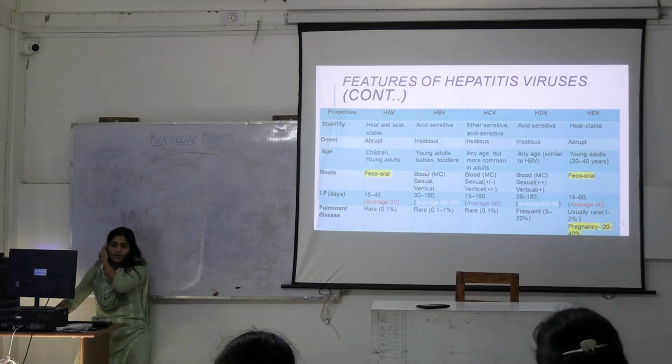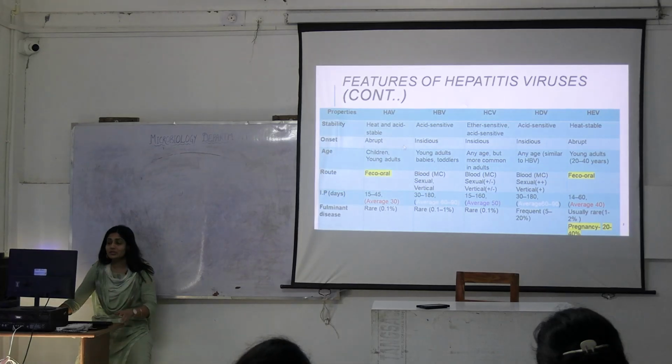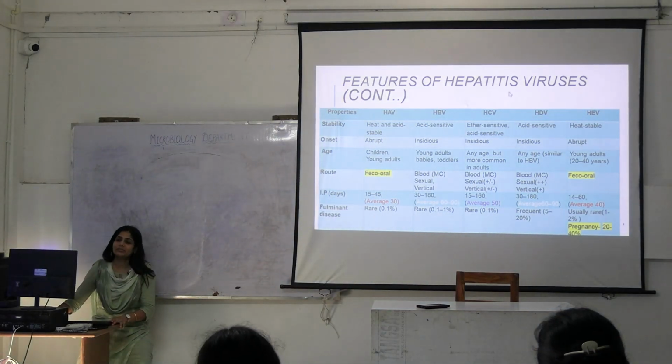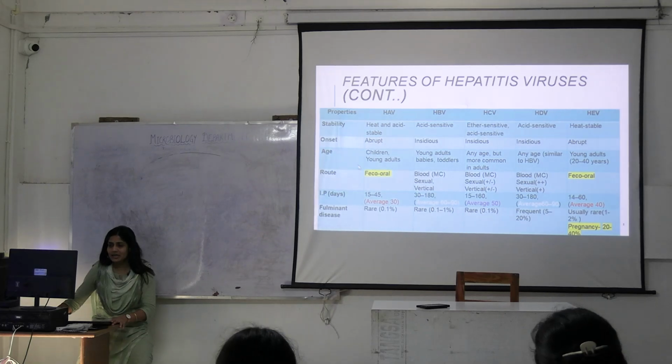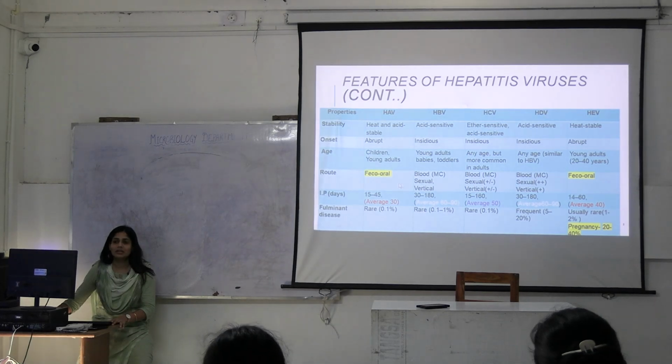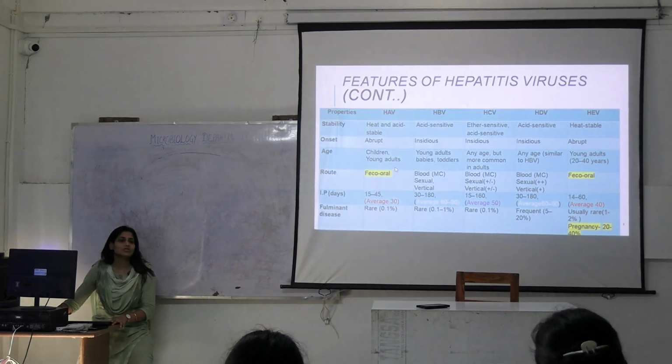Also, you have to remember what is the route of transmission. So for hepatitis A and E, the route of transmission is fecal-oral. We understand what is fecal-oral? These agents are transmitted in the fecal matter. Fecal matter contaminates food and water, and that food and water gets through the mouth to the intestine. That is fecal-oral route. Okay.